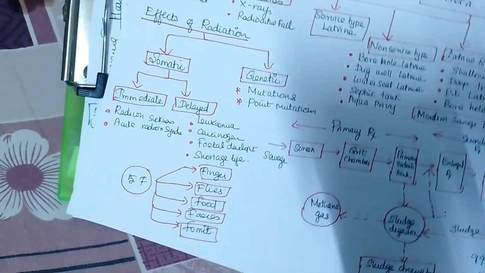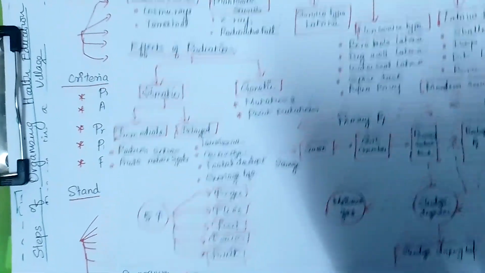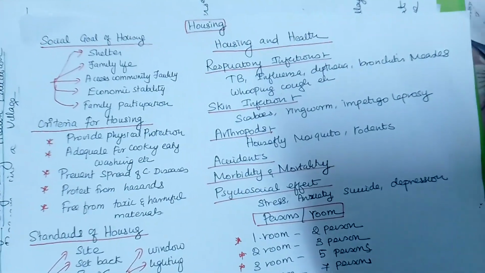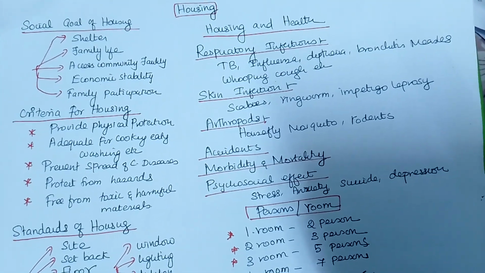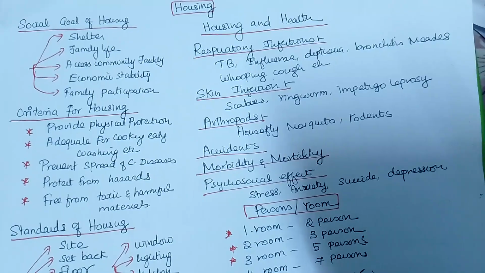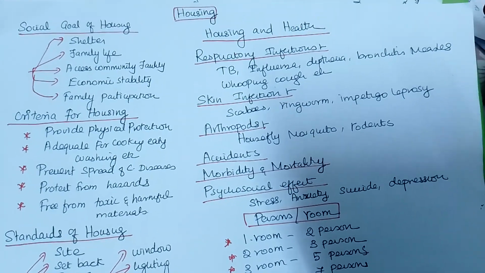So in environmental health, we have seen about air, water, ventilation, light and radiation. Then the waste. What is the method of waste disposal? What problems will come from waste disposal? Then another important thing is called housing. What are the sources of housing? What is the goal of housing? What is the need for housing?